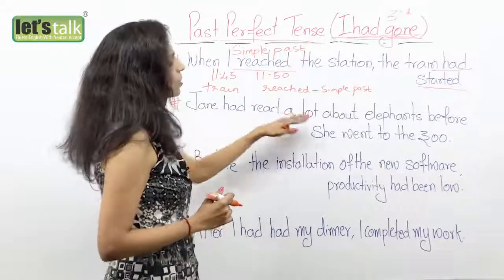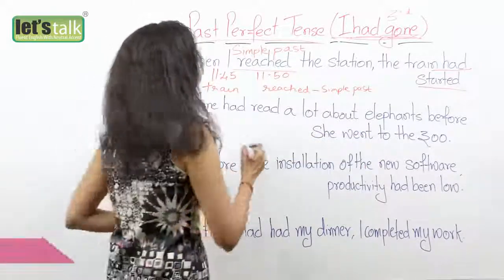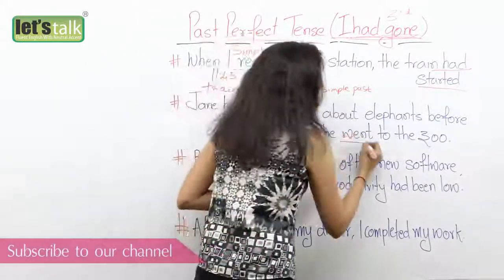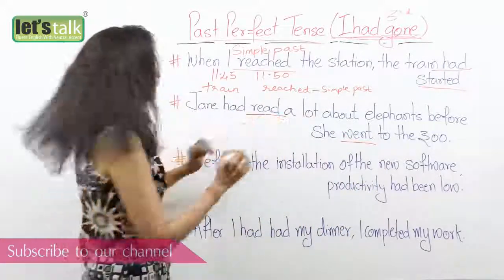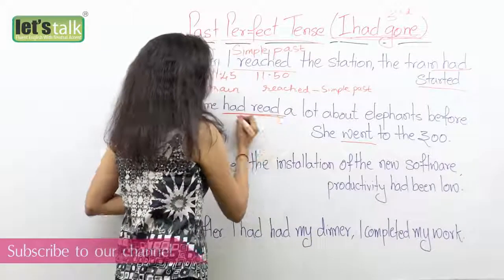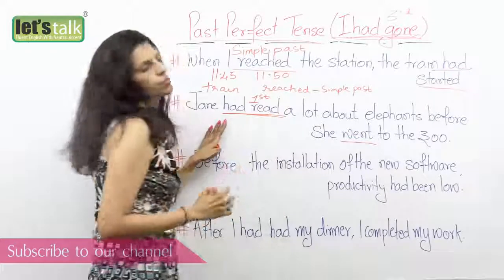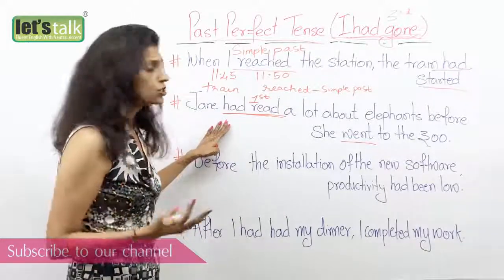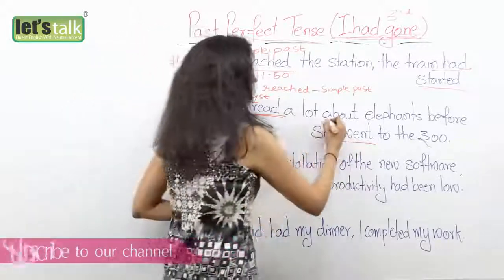Okay, now let's look at the next sentence. Jane had read a lot about elephants before she went to the zoo. Again, there are two things happening: reading and going to the zoo. So when I say she had read, again it's the past perfect. This happened first. Okay, probably she read a lot, she did a lot of research, and then she went to the zoo. I'm using a simple past tense here.